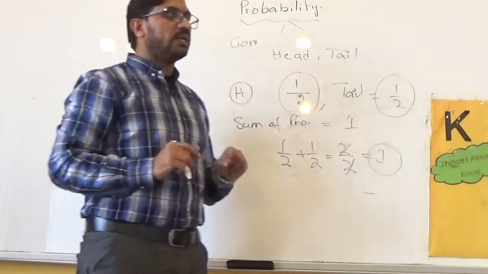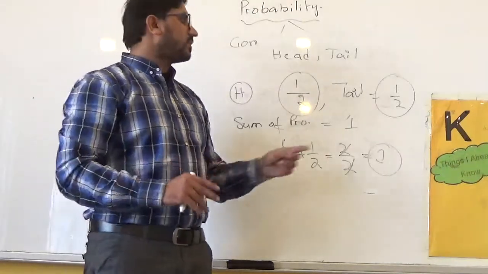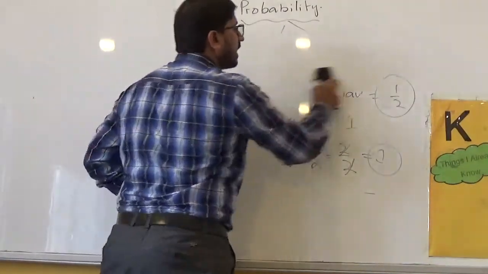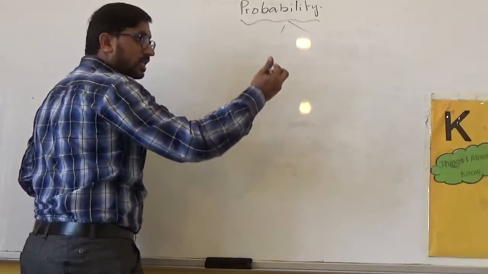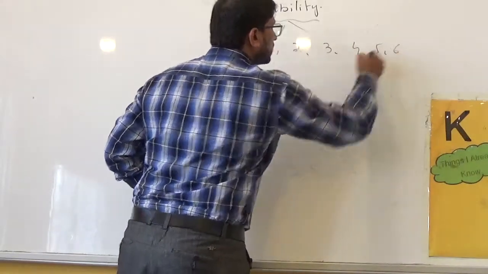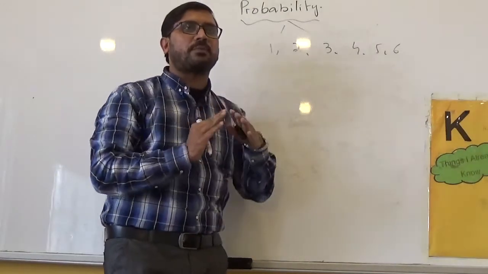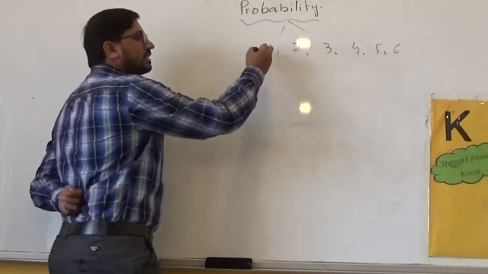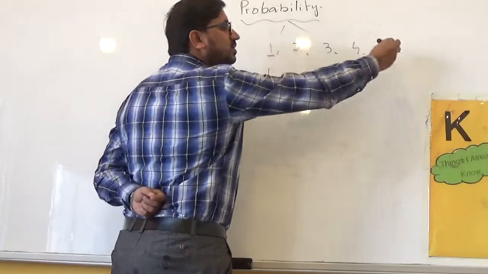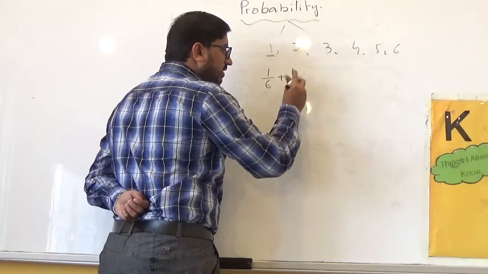So keep in your mind, for one event, the sum of all the probabilities would be equal to 1. Just after that coin example, let's take the example of a dice. We have the numbers 1, 2, 3, 4, 5, 6. So the possible outcomes are 6, which means the denominator of my probability answer would be 6. What is the probability of 1? That will be 1 by 6. Probability of 2: how many times do we have 2? Just one time, so again the probability of 2 is 1 by 6.